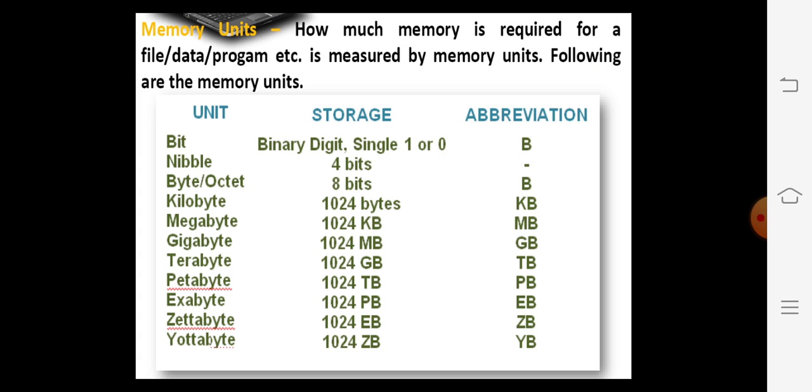Look at the yottabyte, that is 1024 zettabytes. All the abbreviations, like B, small b, capital B: KB is for kilobyte, MB is for megabyte, GB is for gigabyte, TB is for terabyte, PB is for petabyte. Like that we have yottabyte as YB.